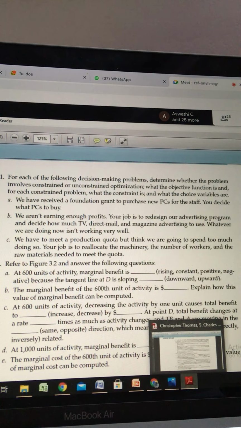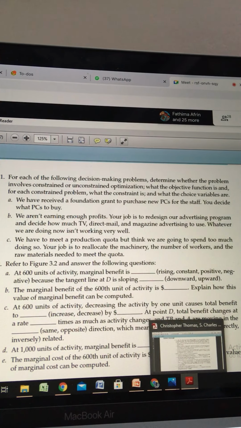So in the previous example, we need to buy a PC. So our objective function, what I feel, maybe I'm wrong, would be cost minimization. Do you agree with me?